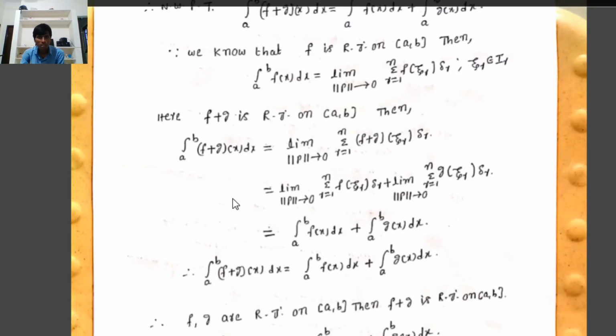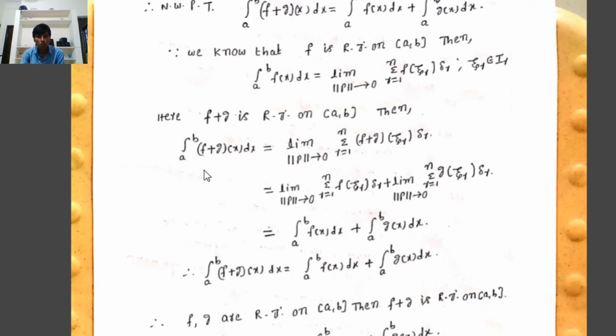Here f plus g is Riemann integrable on [a,b]. Then the integral from a to b of (f+g)(x) dx equals the limit, as norm of the partition tends to 0, of the summation r equal to 1 to n of (f+g)(ξr) Δr, where ξr belongs to Ir.